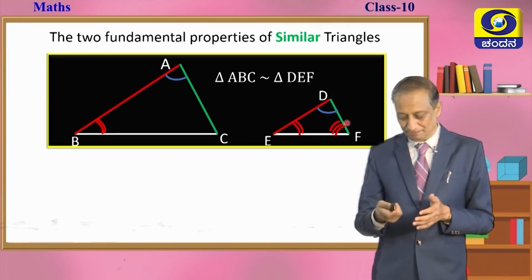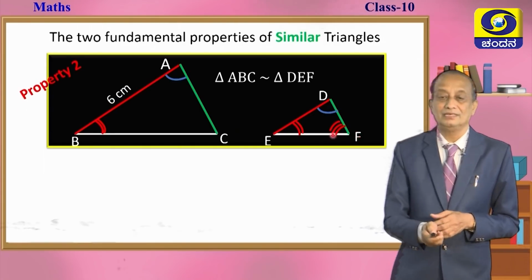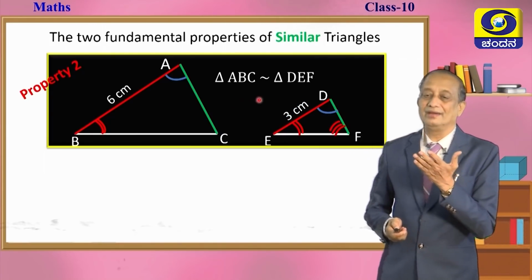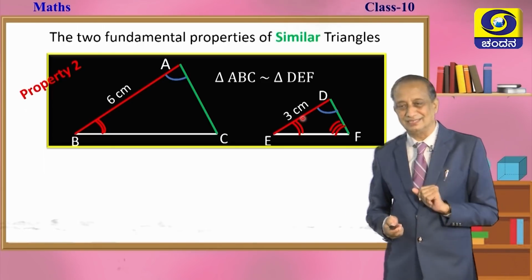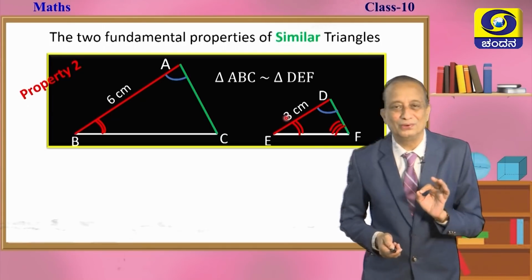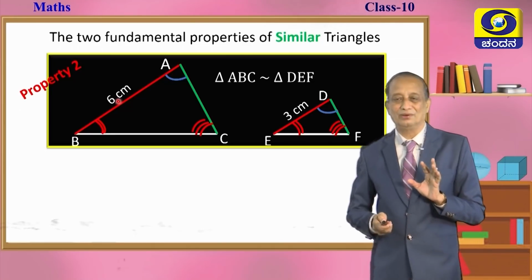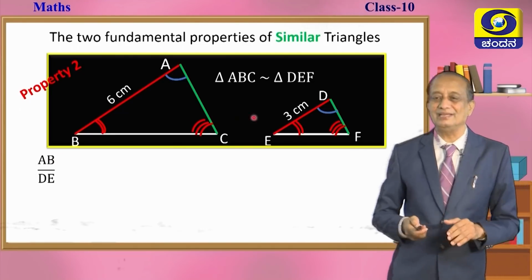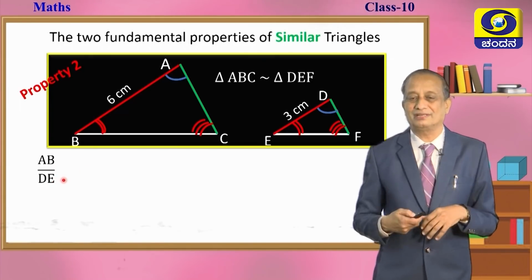Please draw this, take a scale and pencil, and measure each and every side, all the 6 sides: AB, BC, CA, DE, EF, FD. Now, let us say that we measure AB, and it happens to be, in this case, 6 centimeters, and DE is around 3 centimeters. If you want to compare, what do we have to do? We have to take the ratio between these two sides. If you take the ratio between AB and DE, you will know how much bigger or smaller one is than the other.